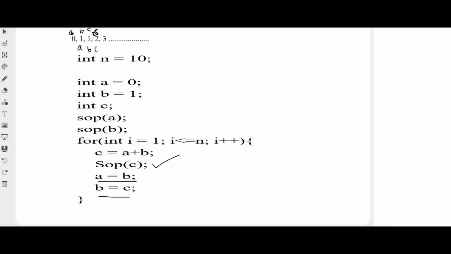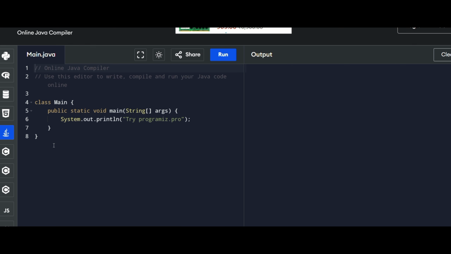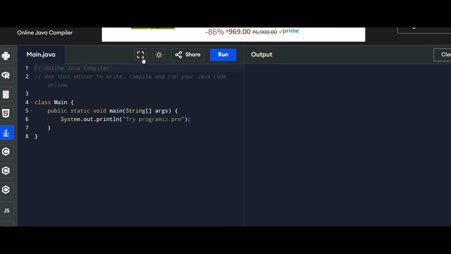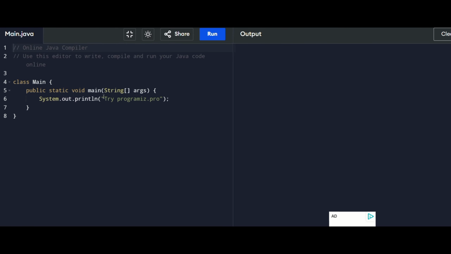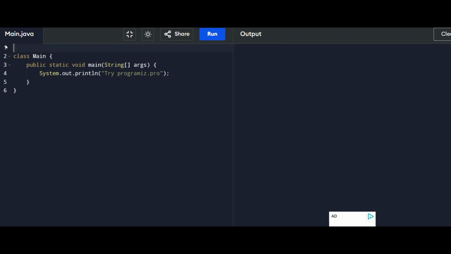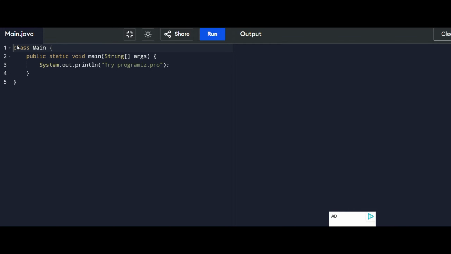Okay, let's go to the online compiler. You can see it is an online compiler. Okay, just 1 second, let me have it full screen. Yeah, okay, let me print that question. Let's do the logic for this question. What I need to do, let's take the input from the user.